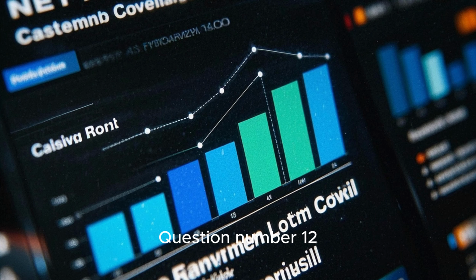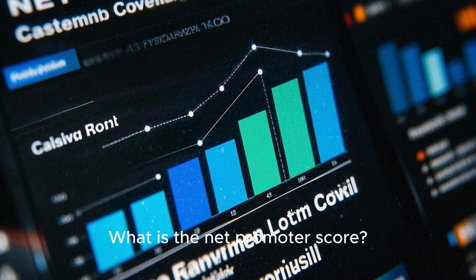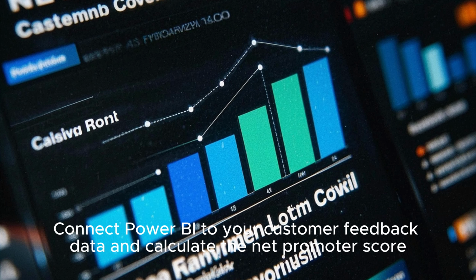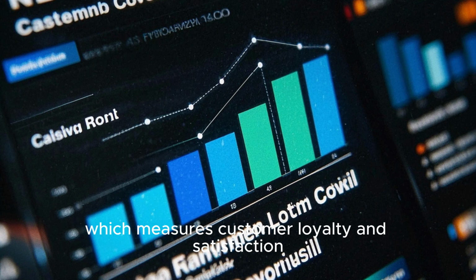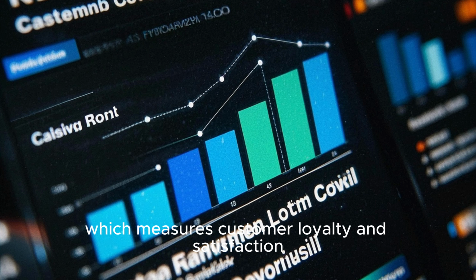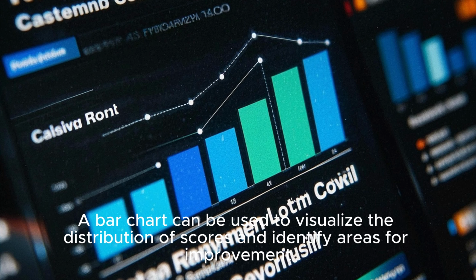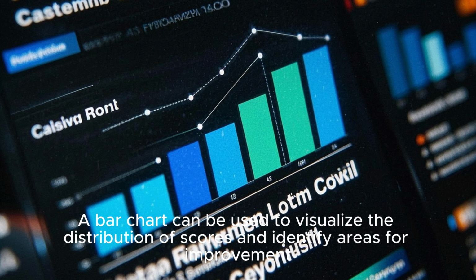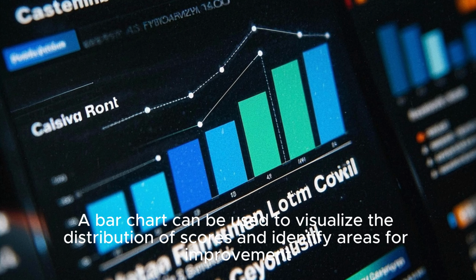Question number 12. What is the Net Promoter Score? Connect Power BI to your customer feedback data and calculate the Net Promoter Score, which measures customer loyalty and satisfaction. A bar chart can be used to visualize the distribution of scores and identify areas for improvement.